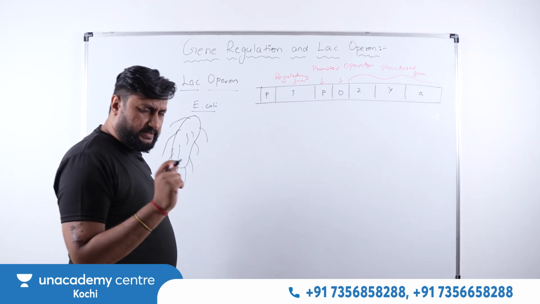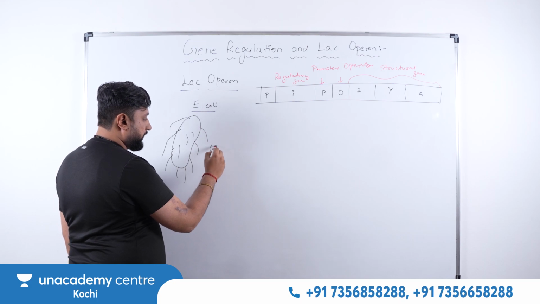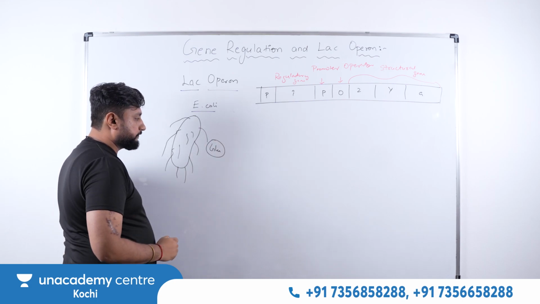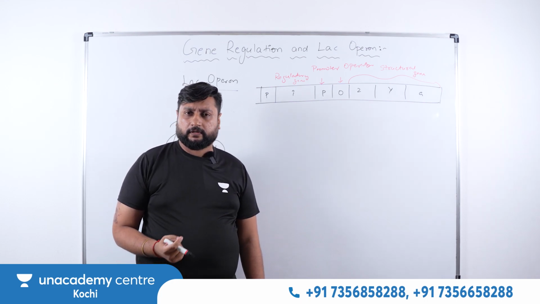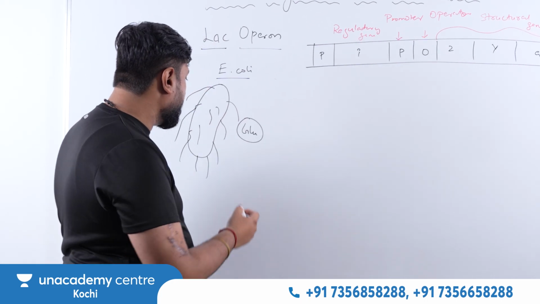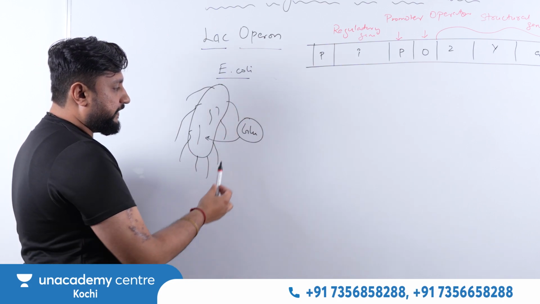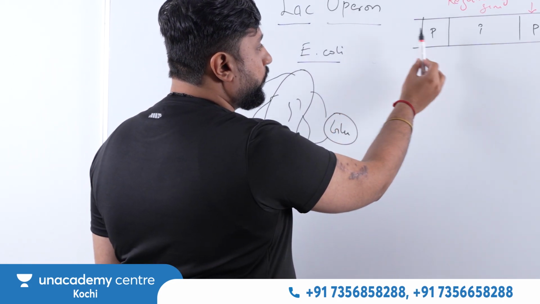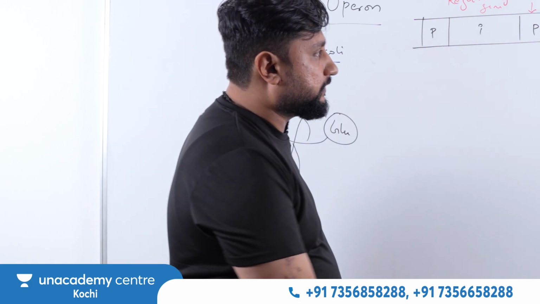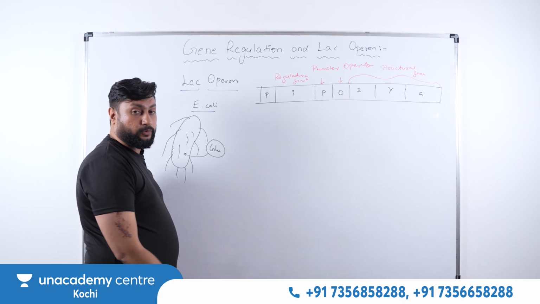So what happened? Very simple logic. Just imagine this bacterium is feeding on glucose. We know that for every organism, the first preference will always be what? It will be carbohydrates, because that's the easy way to absorb. So if this E. coli is feeding on lactose, do you think that it needs to switch on this particular gene, the structural gene, which actually does the metabolism of lactose?